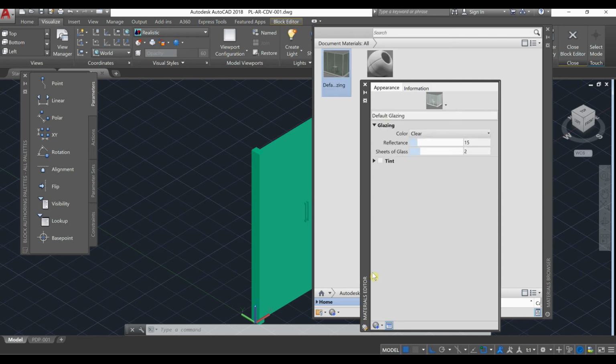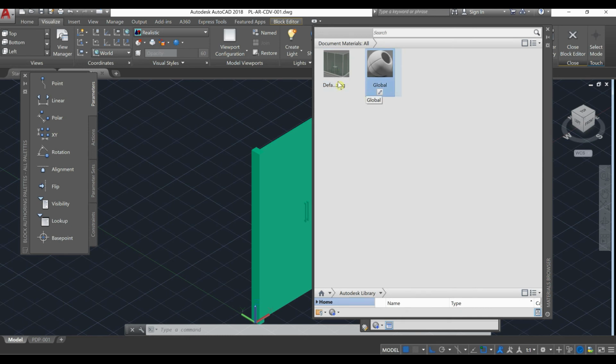And we will see the features and the options we have to create this material, and also the description of these materials. We have sheet of glass, reflectance, color, glassing. You can select any glass you want or you like.